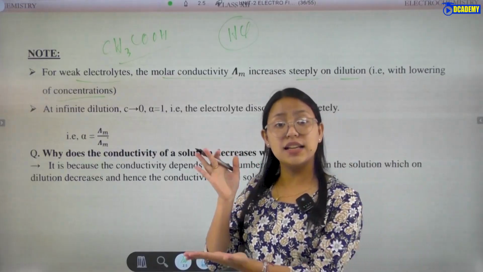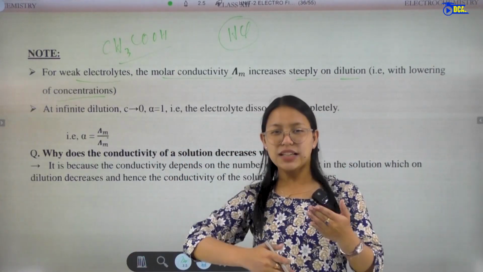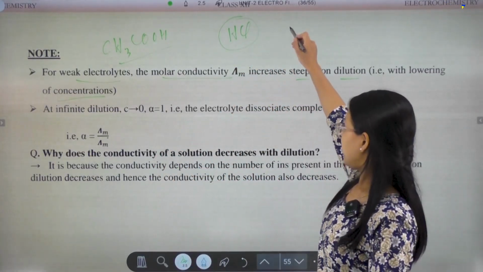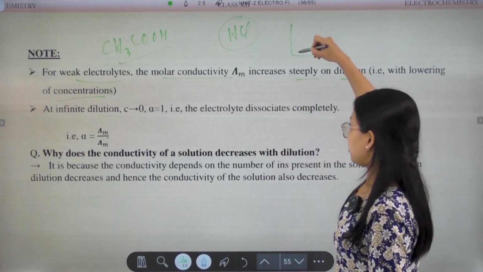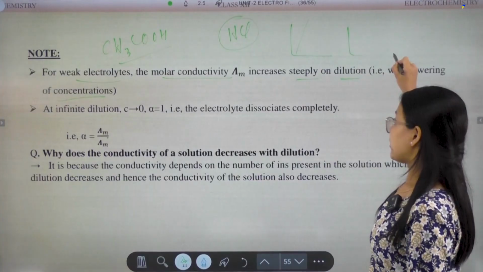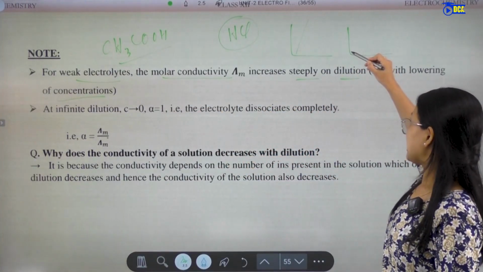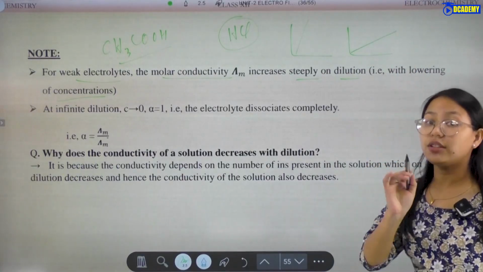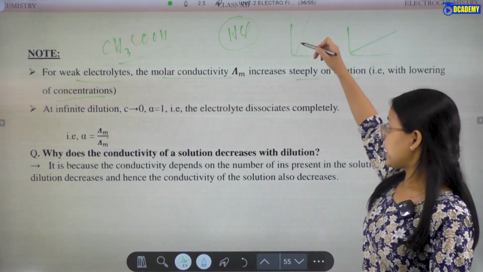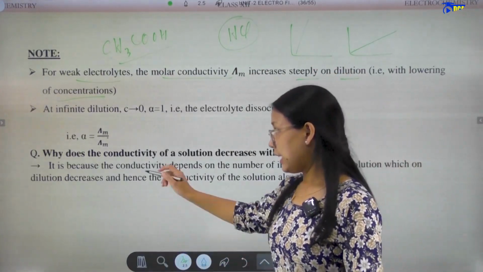As dilution is increased, it will increase steeply. For example, let's say here it is a plot. For the strong electrolytes, it will increase slowly, in a linear way, but for the weak electrolytes it goes up steeply.